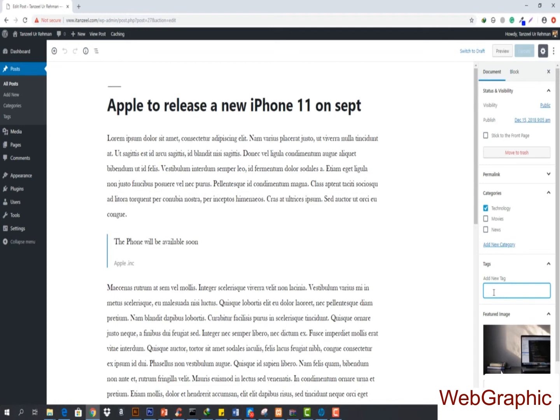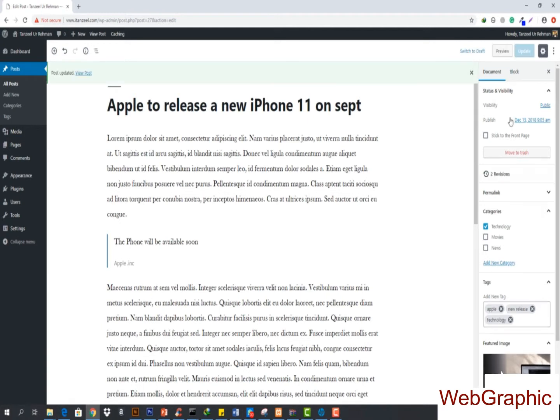and then you can add some more tags like technology, Apple, and you can have as many tags as you want to add. So it's going to be new release, and that's all. So you can see that we've got this right now, and now when we update it, you can see that these tags will be right there. So I can go ahead and view this post.